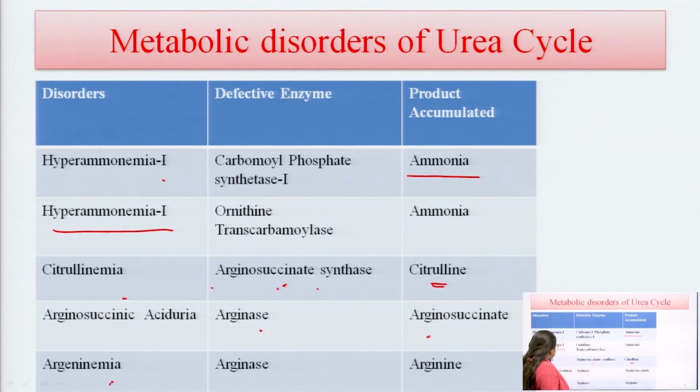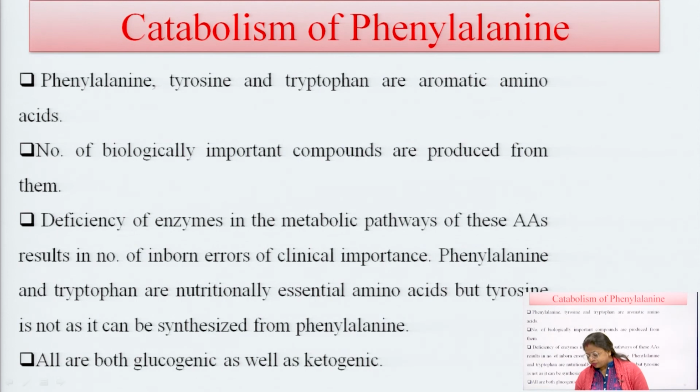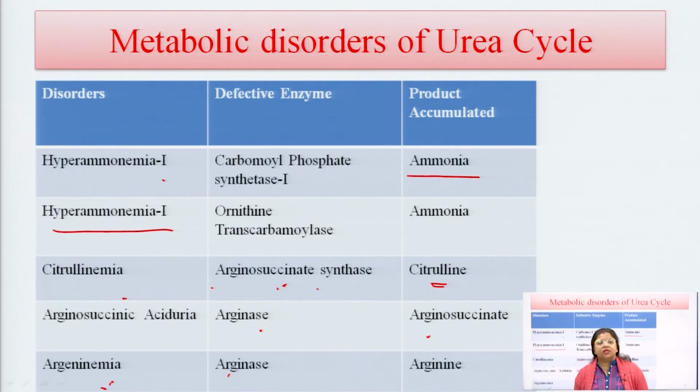And argininemia is a disease due to the defect of the arginase enzyme, so that arginine, a toxic compound present in our body, is not converted into urea. So, these disorders are very toxic, and they can show life threatening effects on our body.